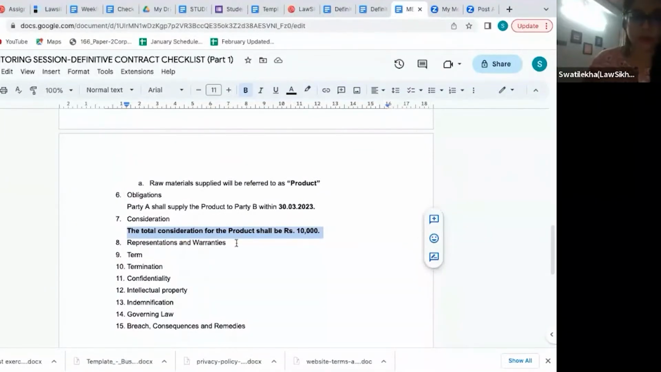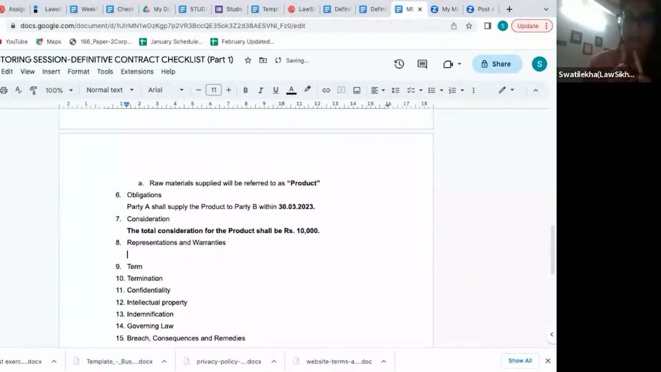Got it? Now, representations and warranties. I'll first give you one example of one representation that a party has to make. Since it is supplying certain product, the first representation that this party A has to make is that the product is of good quality. Okay? Very simple examples we are going to take and understand, not going to go into commercial terms and all. Okay? Party B, that the product, see everywhere I'm using capital P for product. Okay, so always remember whichever term you have defined, you always have to capitalize it. No matter what, you have to capitalize it.